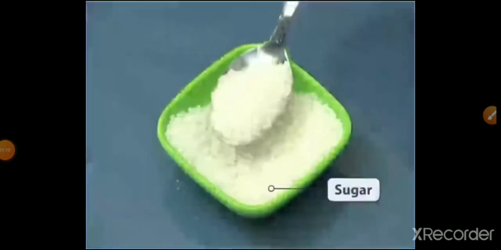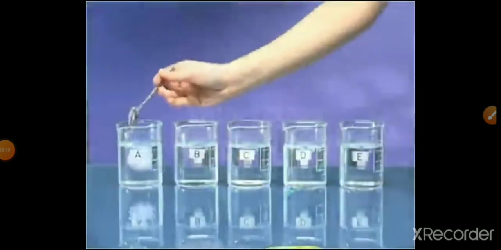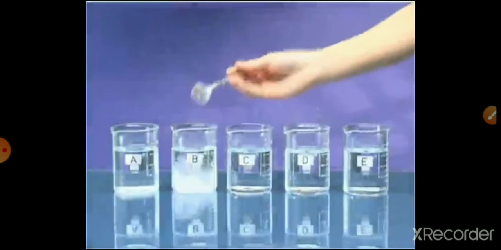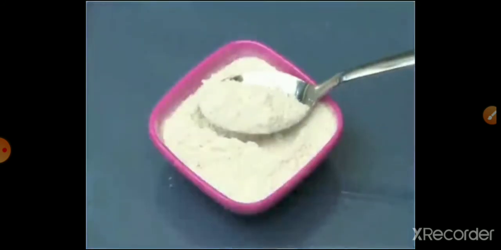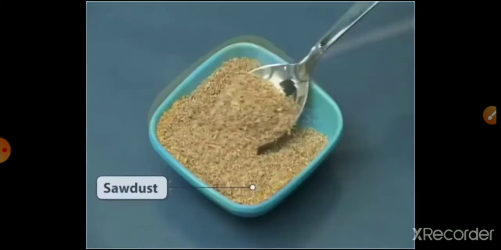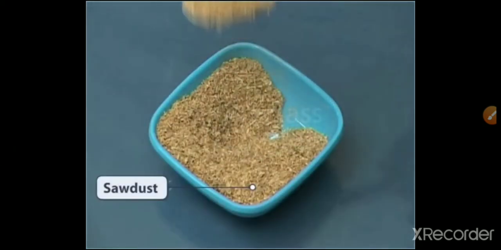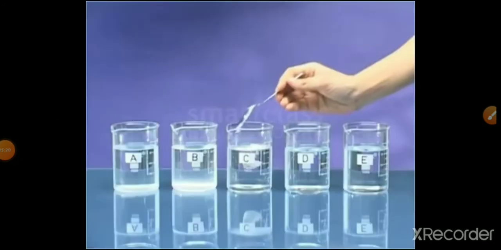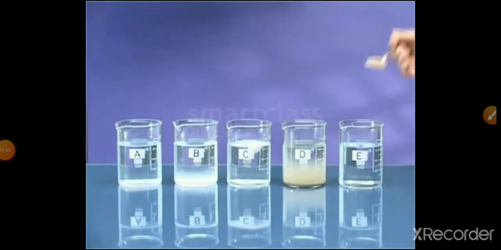We are going to put sugar in the first beaker, then we are going to put salt in the second beaker. In the third beaker we are going to put chalk powder. We have crushed the chalk, and then we are going to put that in the third beaker. After that we will add sand, and sawdust. These are the things that we have put in the beakers.